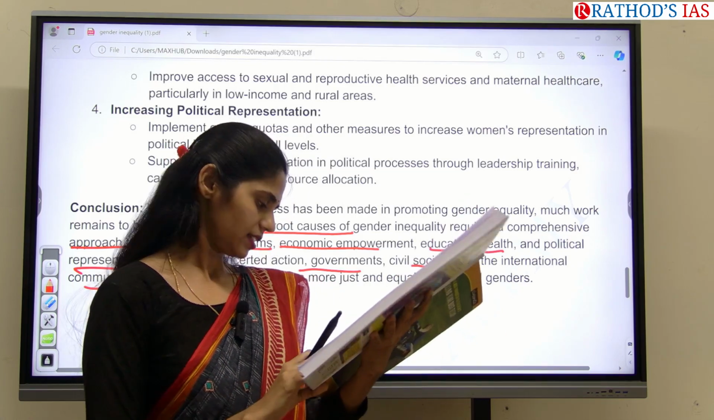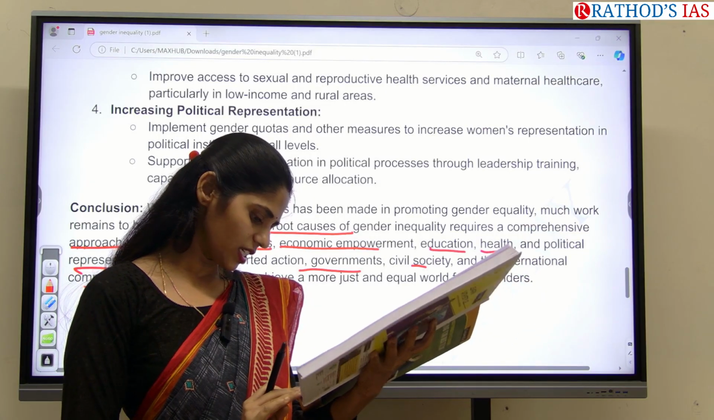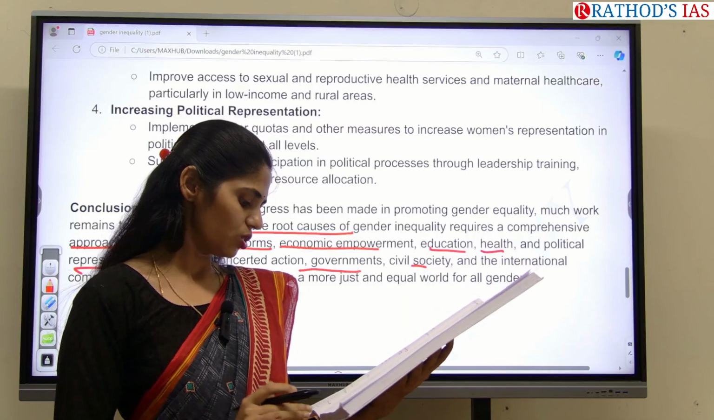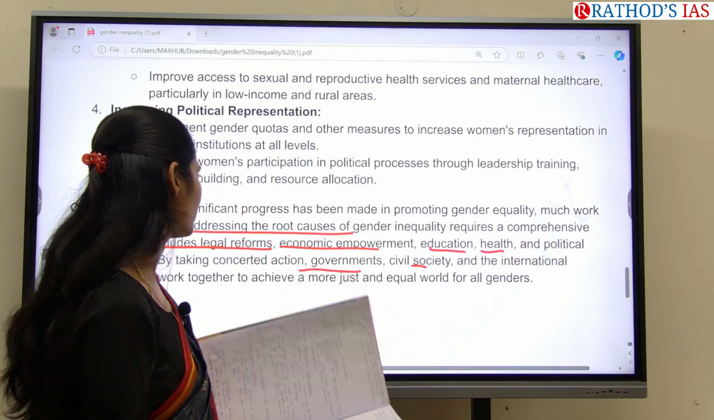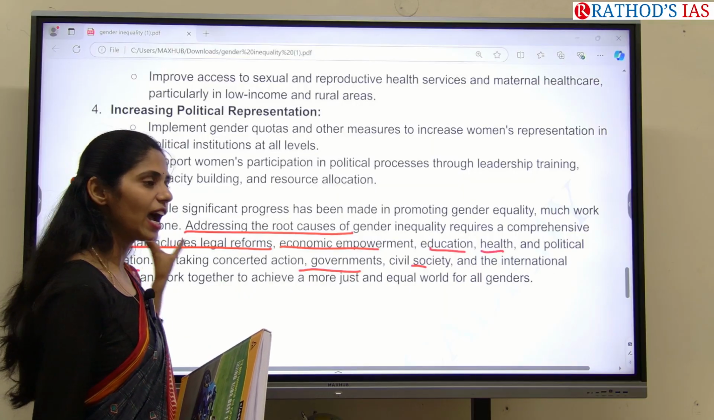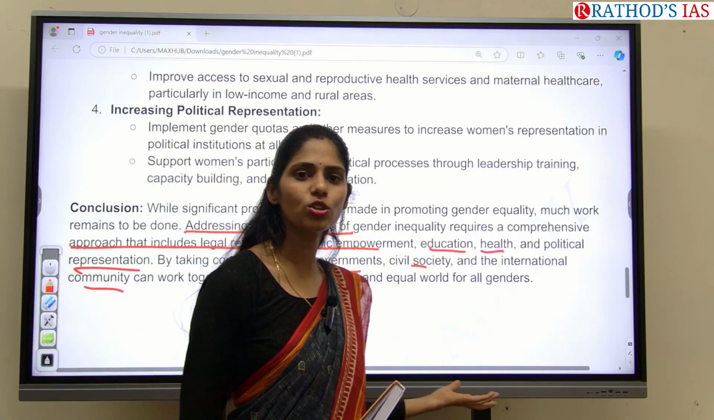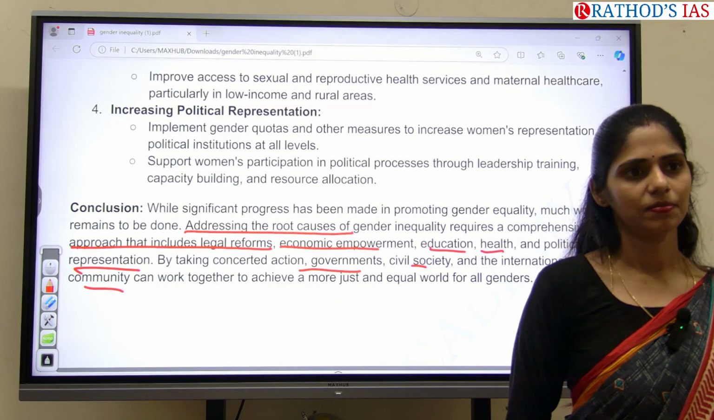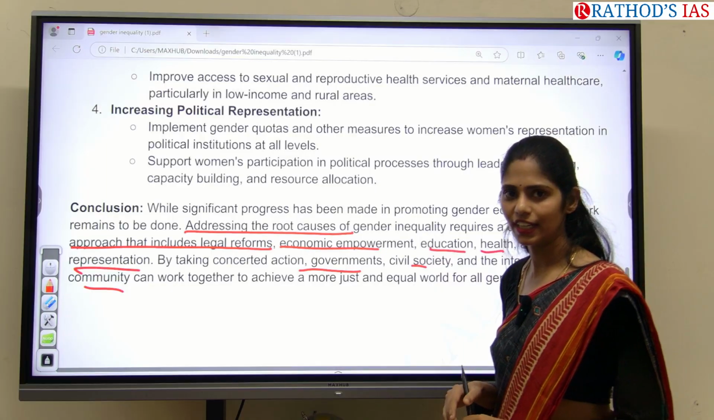And let us see the conclusion. In order to control gender inequality in India, it is the responsibility of every individual of the country. So rather than writing this, write how government action, civil society, and international conventions have to work together so that we can ensure a just and equal society. Anyone? Okay, so in this way you have to write the answer.